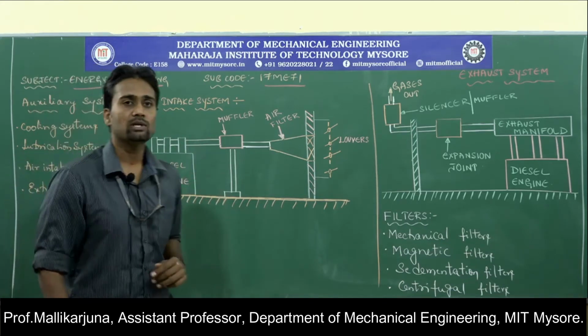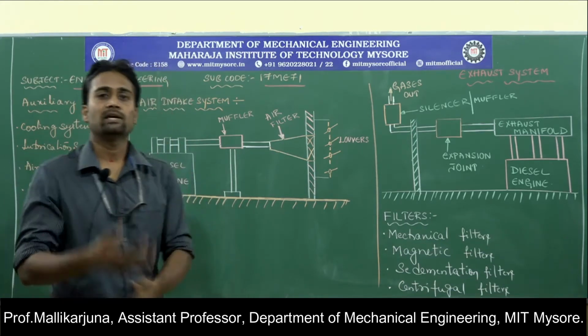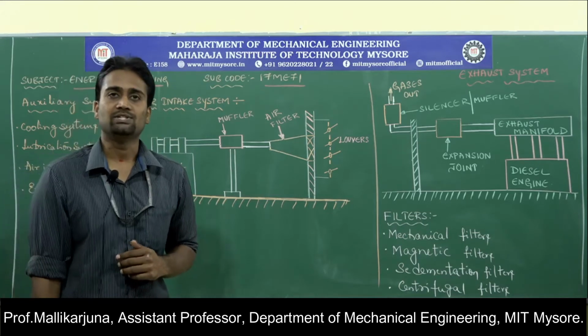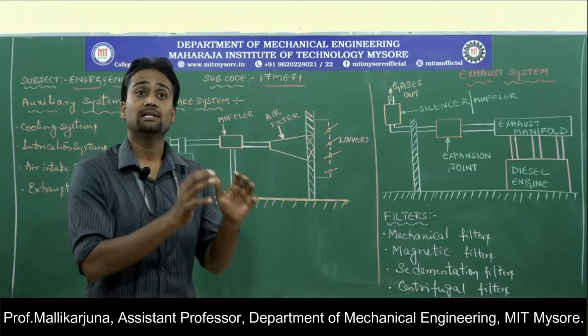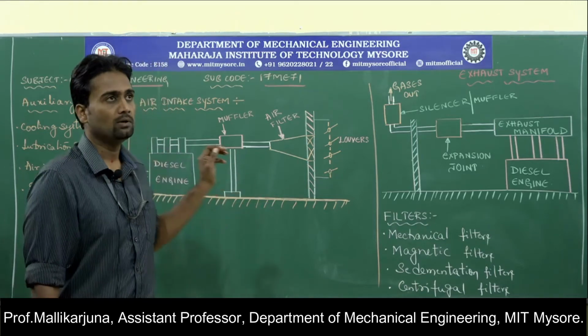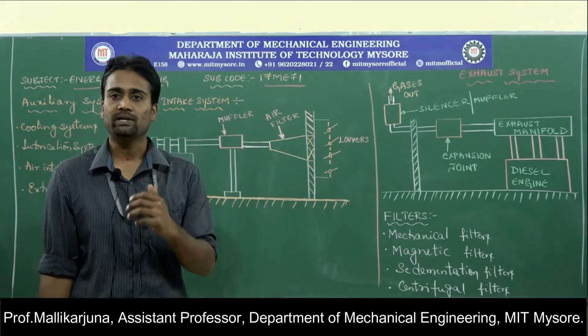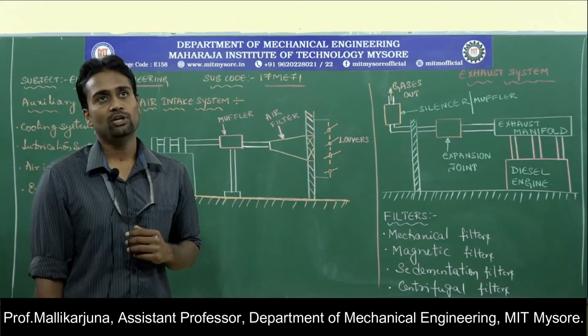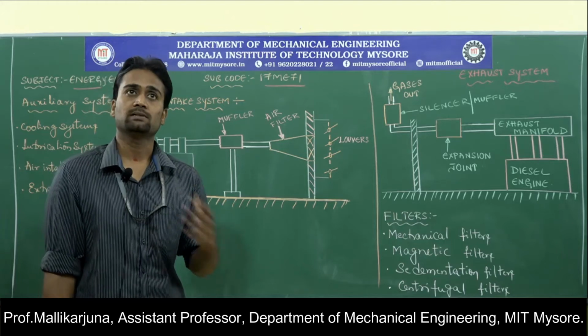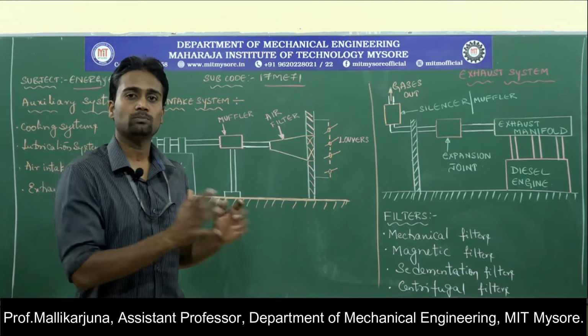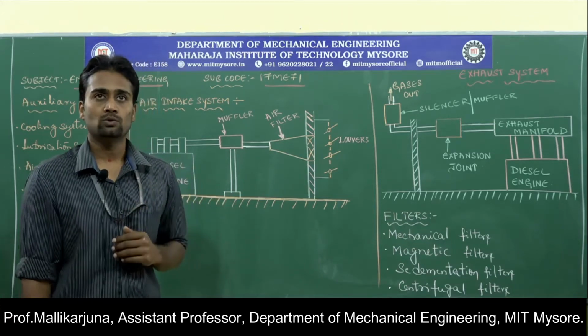Before looking at the system of taking the air into the engine cylinder, let us try to understand how actually the diesel engine works, because we were talking with respect to the diesel engine. The engine has to perform 4 strokes if it is a 4-stroke engine, or 2 strokes if it is a 2-stroke engine.